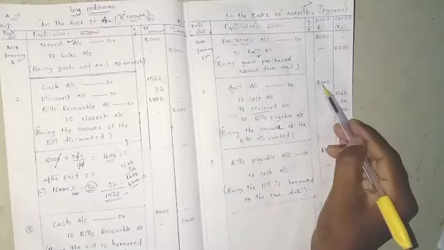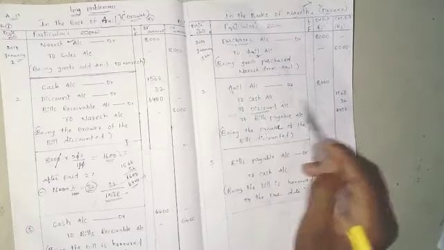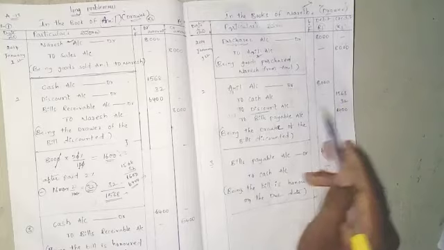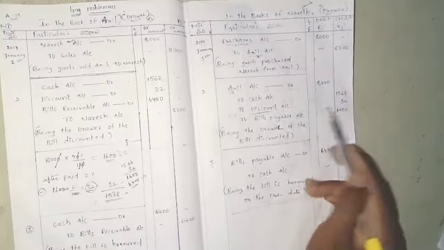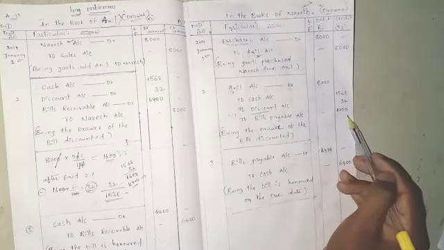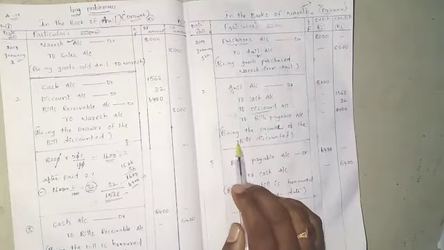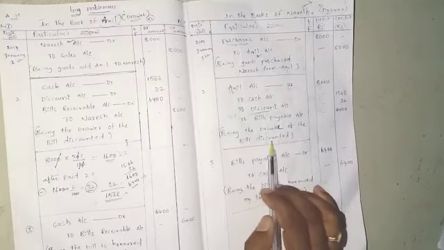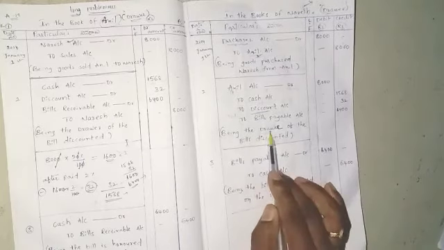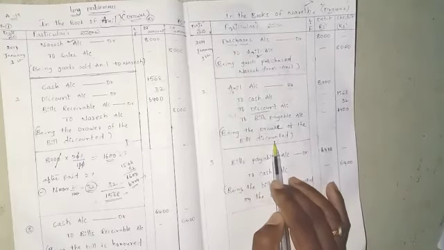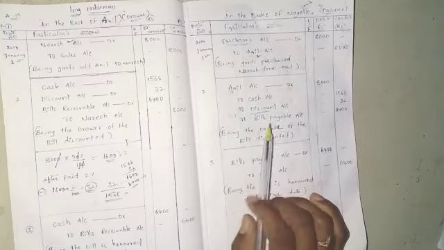The amounts: Anil account debit 8,000 rupees; cash 1,568 rupees; discount 32 rupees; Bills Payable account 6,400 rupees. The narration is: being bills discounted by the drawer. This is the second entry.